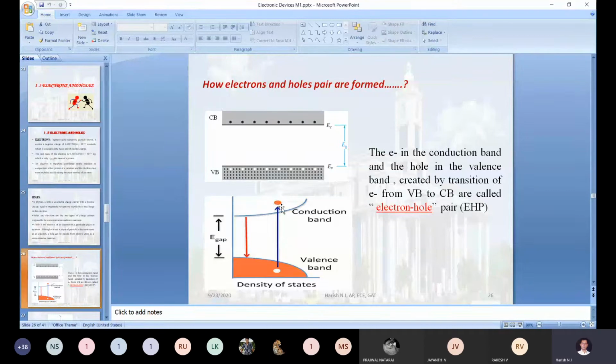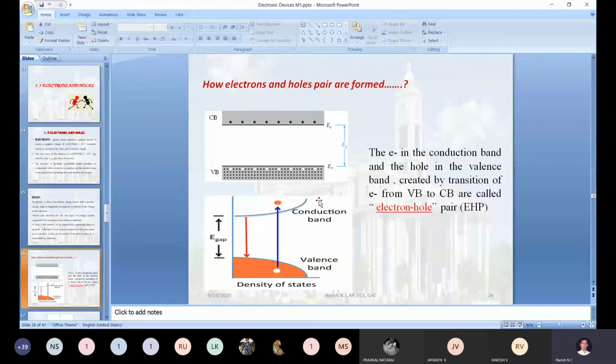For example, if you take silicon for our discussion, this distance in silicon will be 1.2 electron volt, correct? So if you want to shift this particular electron to this particular position, obviously you need to provide energy more than that 1.2. Let us take this distance, it will be very high, right? If you provide 1.4 electron volt of energy to this particular electron, then only will this electron move to this particular position. That is why I am going to provide different values of temperature for shifting the valence band electron to the conduction band.